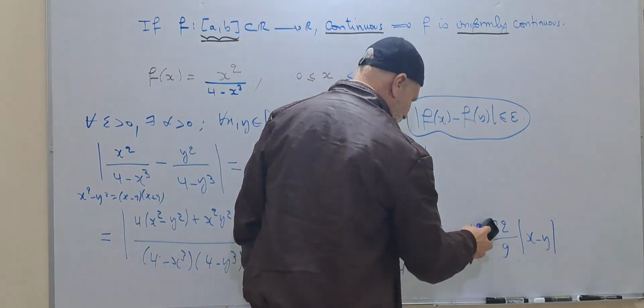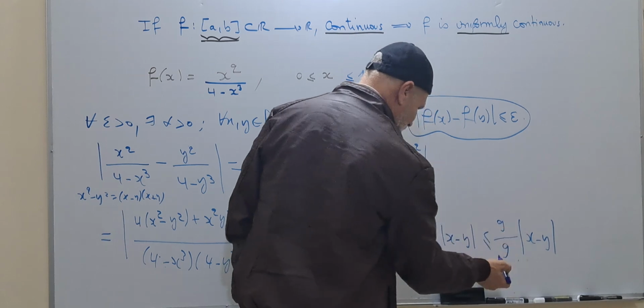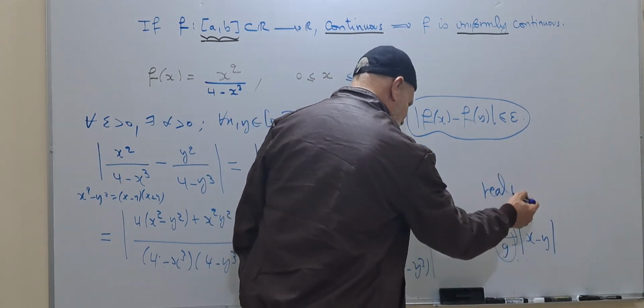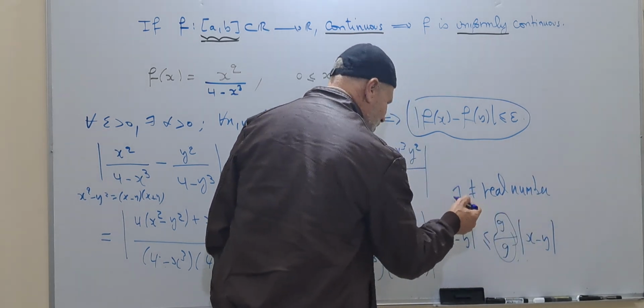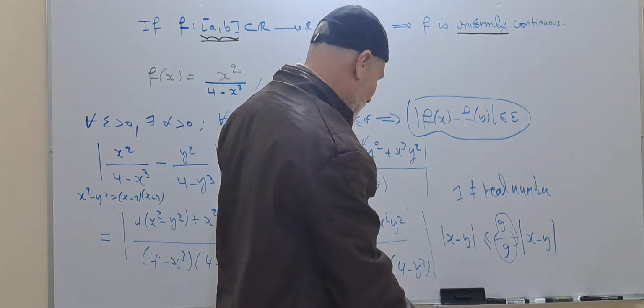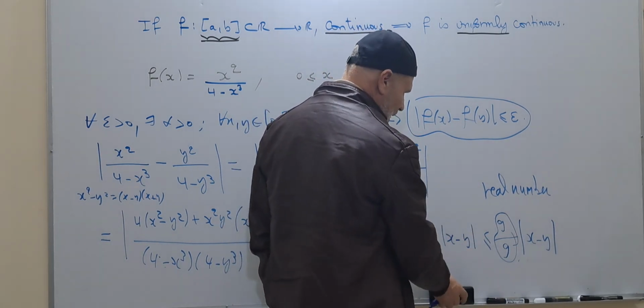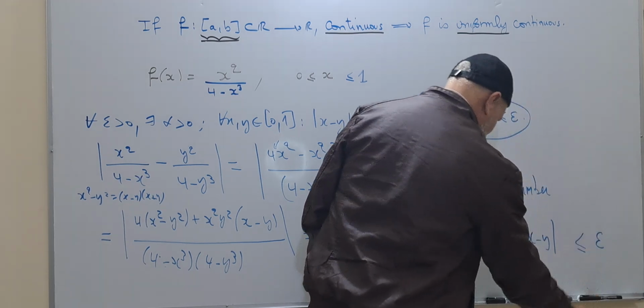Unfortunately this is not a good example, but imagine that this is a real number which is not necessarily equal to 1, imagine that it is different for y. Imagine here it is equal to 1. It is sufficient to take this less than or equal to epsilon.